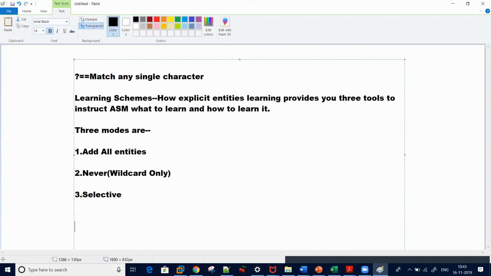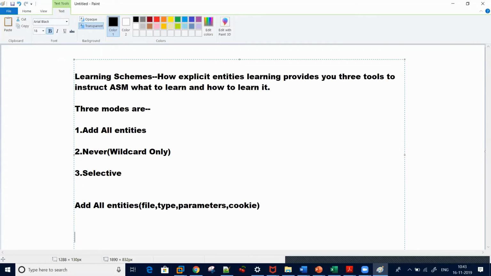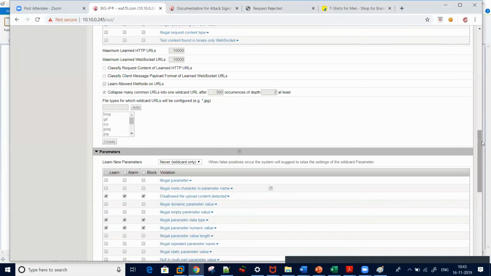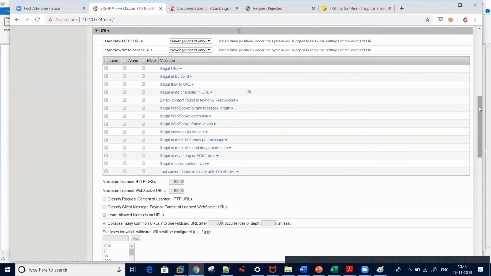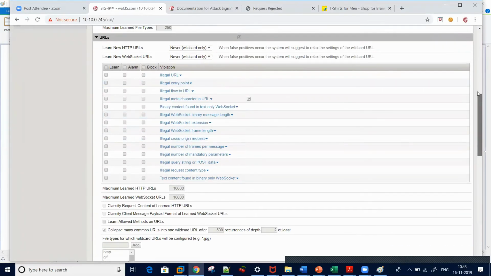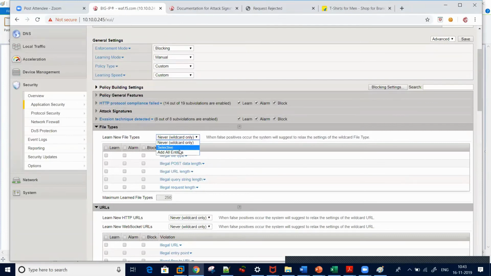First, we will discuss add all entities. Don't get confused with entities. What are entities? Entities are file type, URL, parameters, and cookie. So these are entities. Suppose in my file type, I select add all entities.